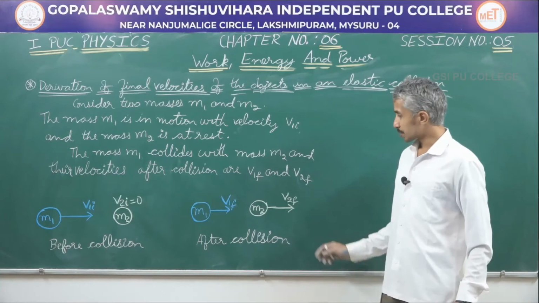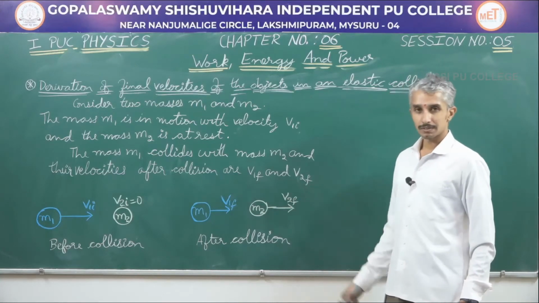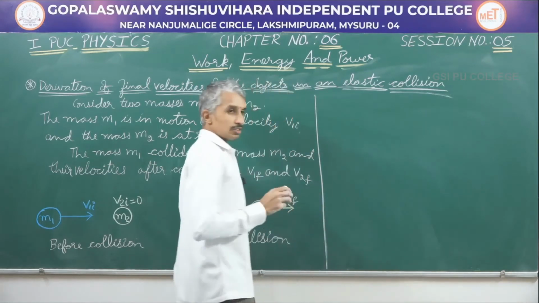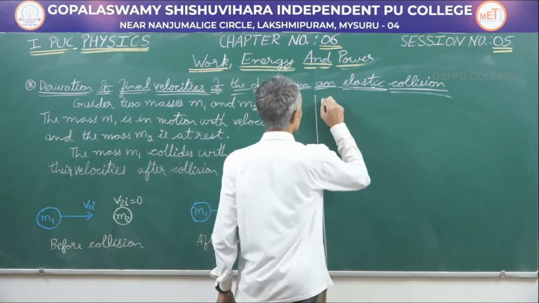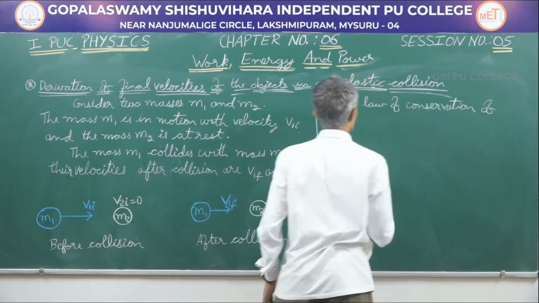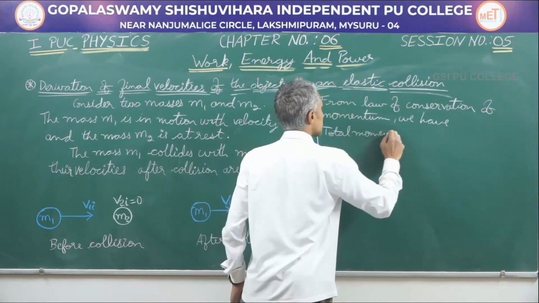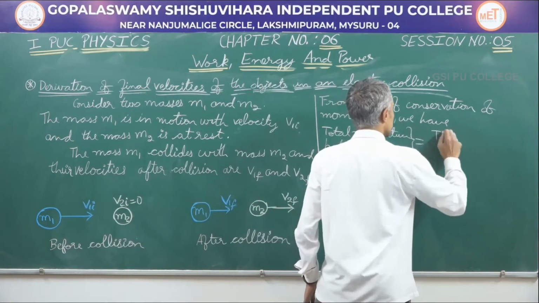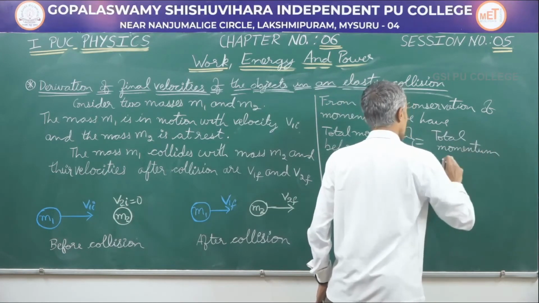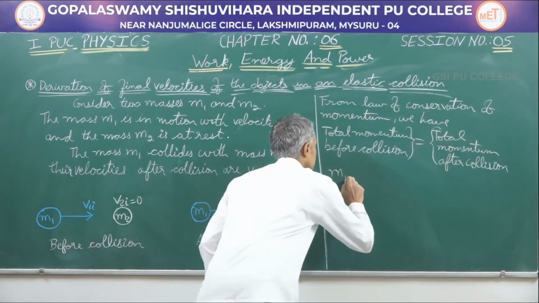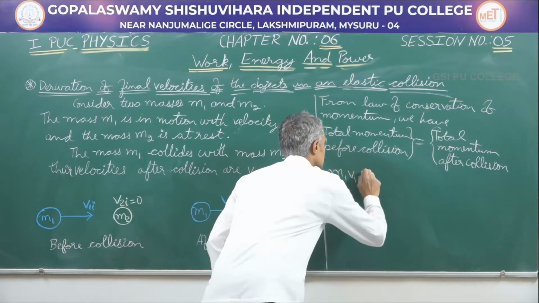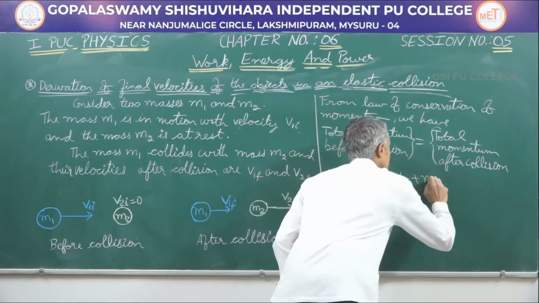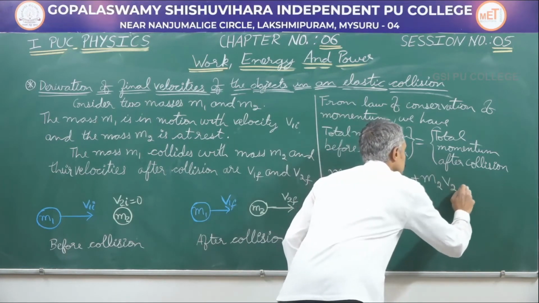Now we will derive the expression for v1f and v2f. Let me begin. Both in elastic and inelastic collisions, the total momentum is conserved. Therefore, from the law of conservation of momentum, we have total momentum before collision is equal to the total momentum after collision, which means m1 v1i is equal to m1 v1f plus m2 v2f.